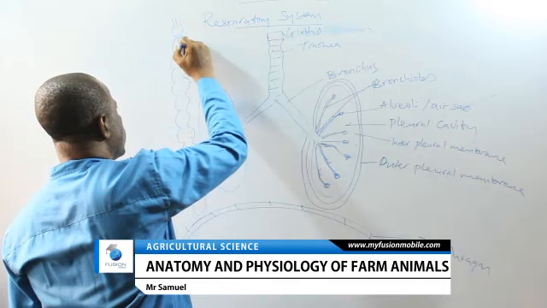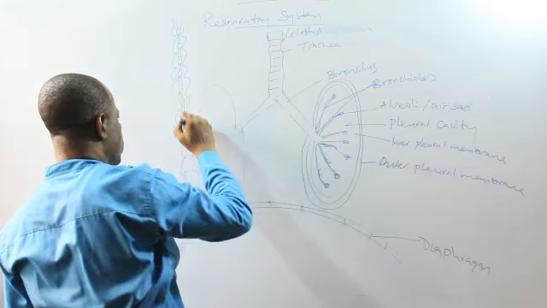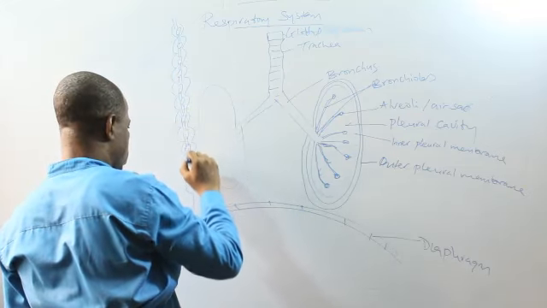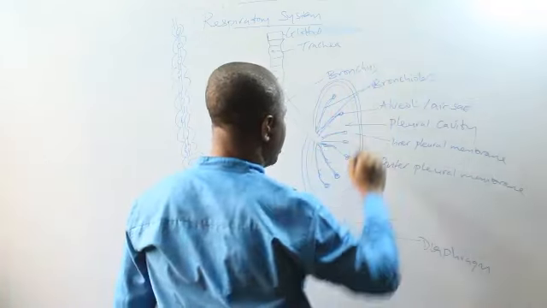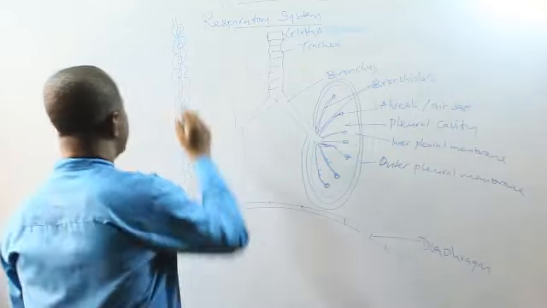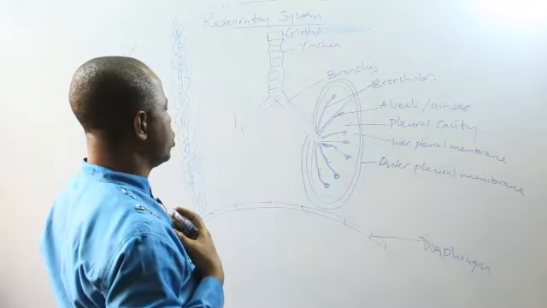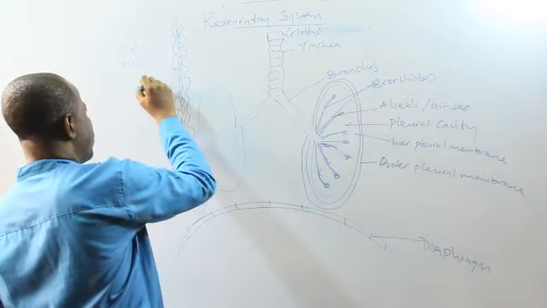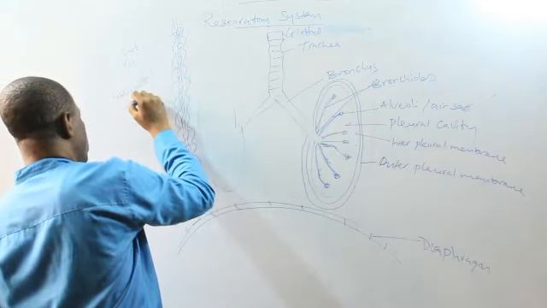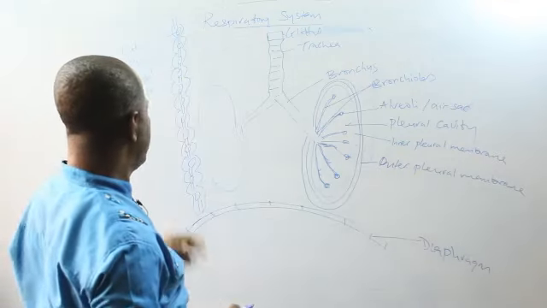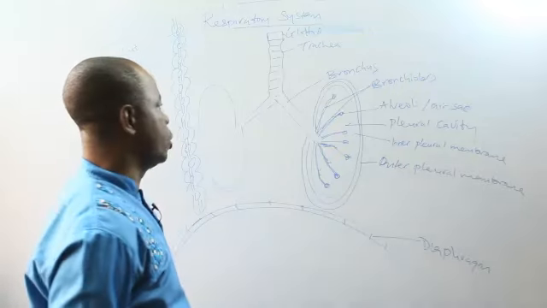Then you have it on both sides. You also have it on this side so as to create the cage. Now, this is a cut rib. One of the ribs that got into the sternum is cut. Then you have intercostal muscle. The word costal means bone. Inter means between bones. It is this intercostal muscle that helps the ribs to move up and down during respiration.